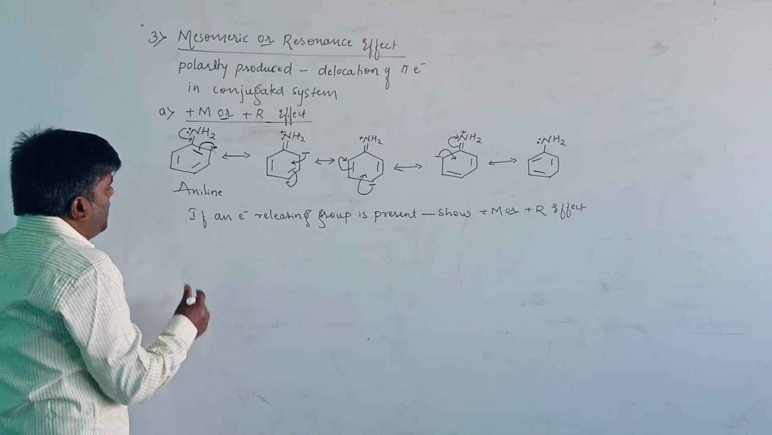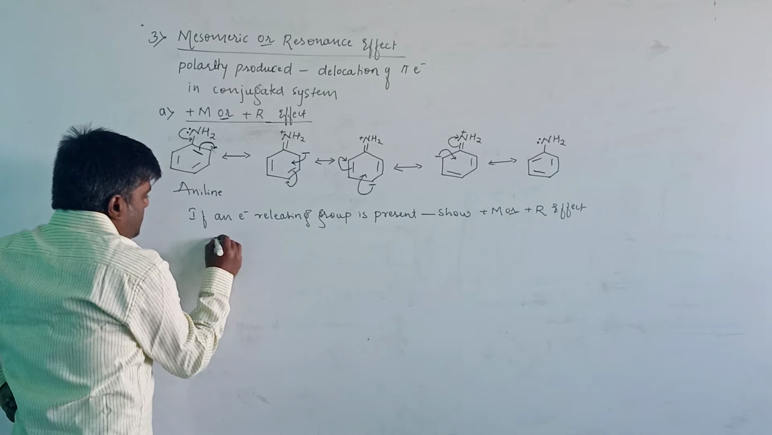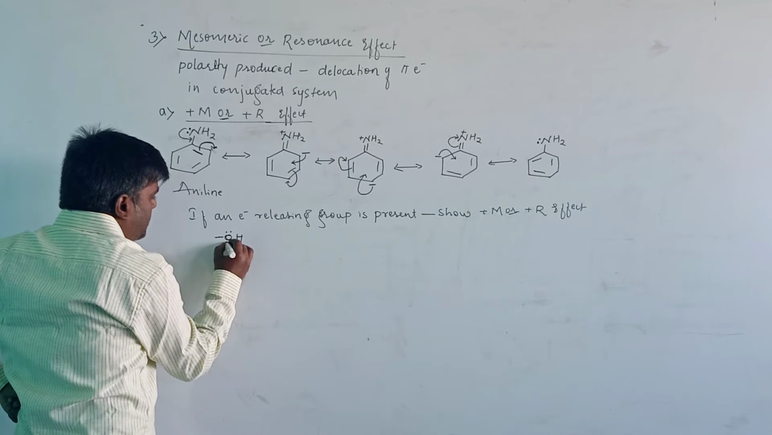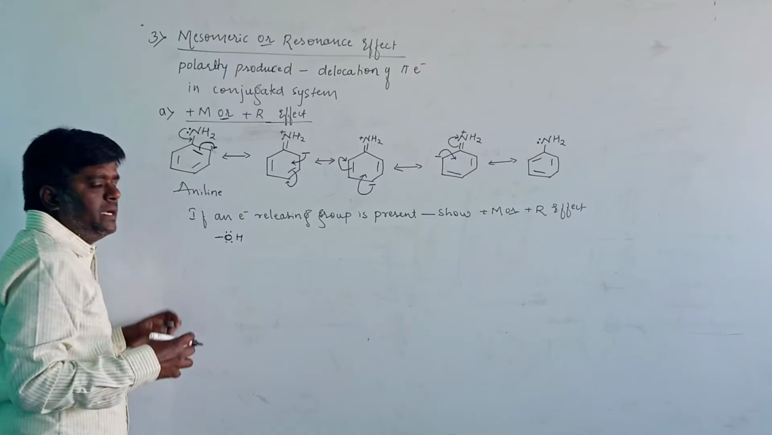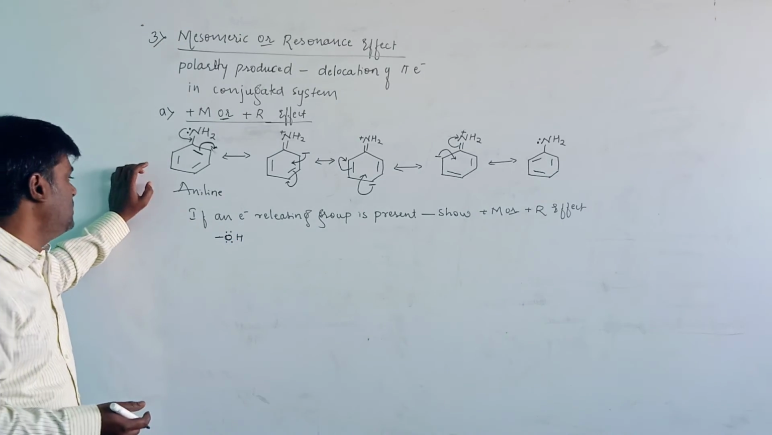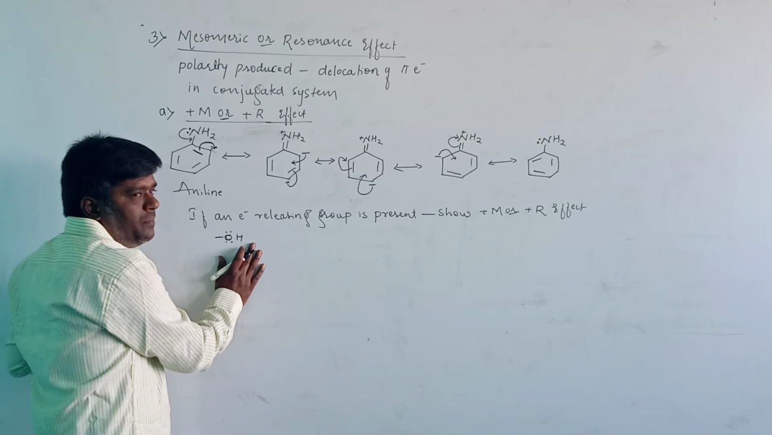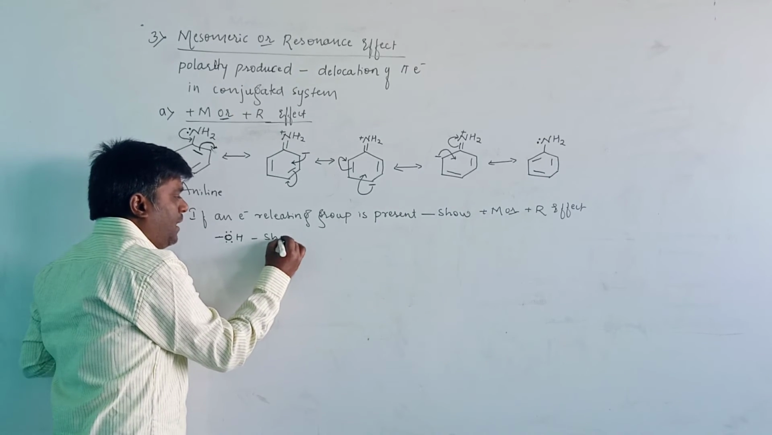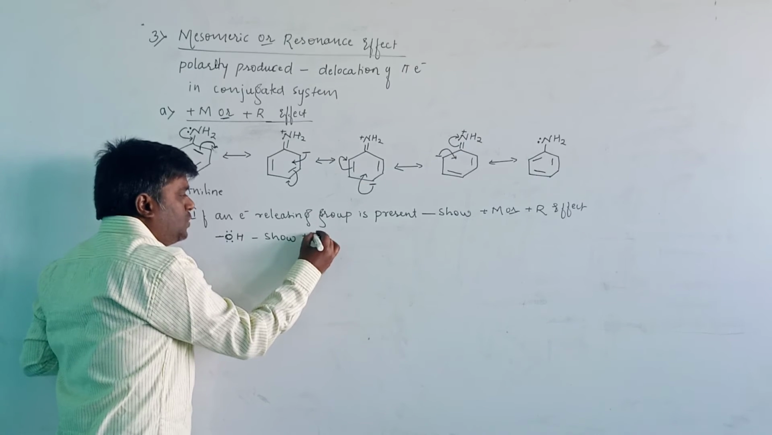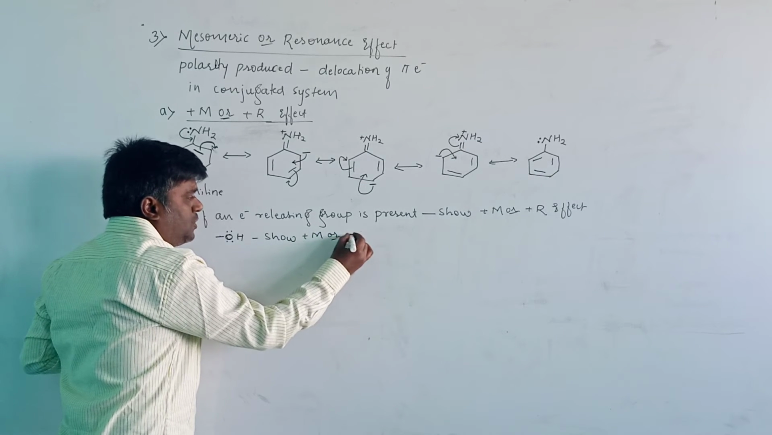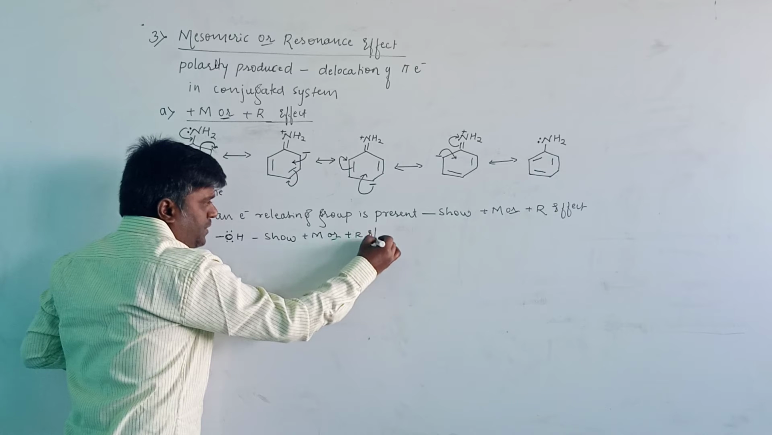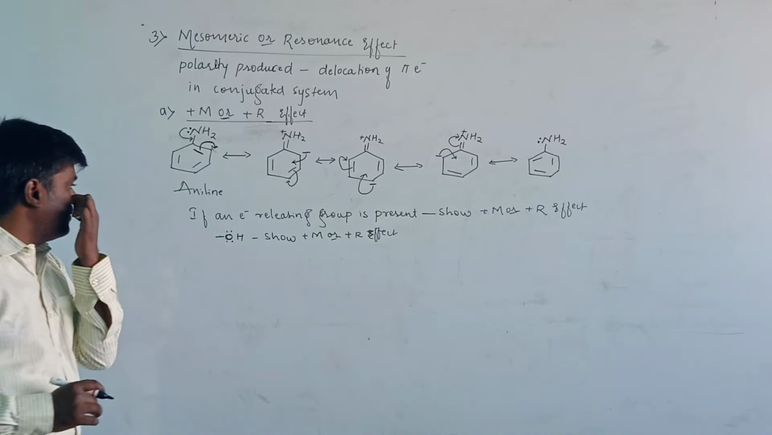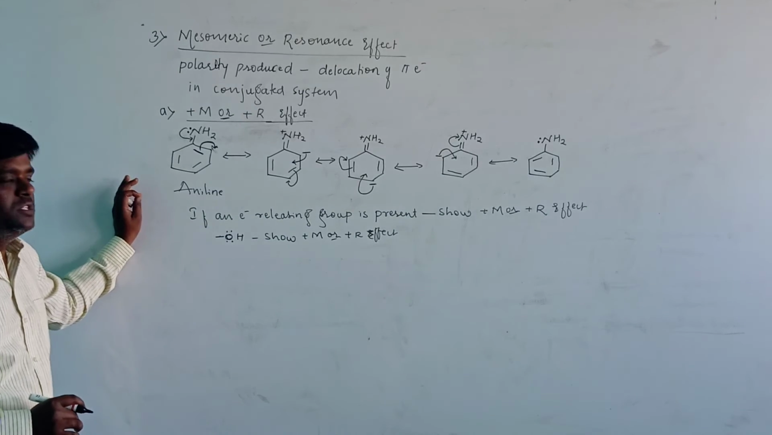Then another group is OH. Here lone pairs of electrons are present, therefore it is an electron releasing group, and it will show the positive M effect. It will show positive M or positive R effect due to the electron releasing group. It will show the positive mesomeric effect or positive resonance effect.